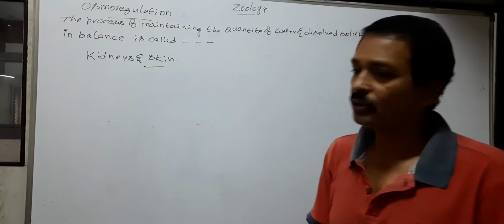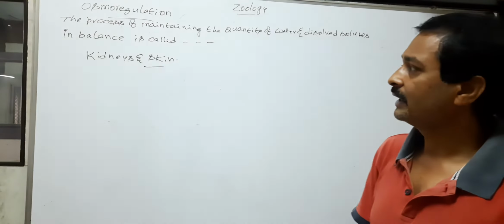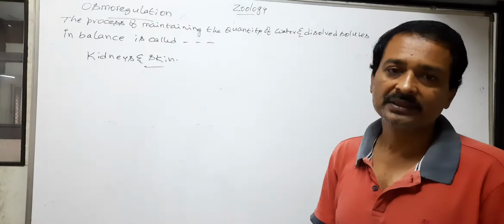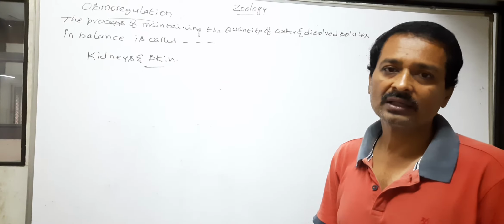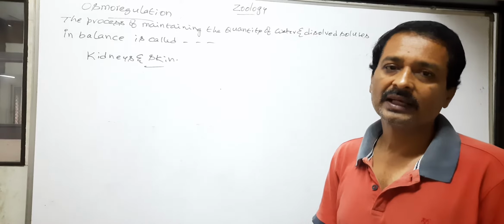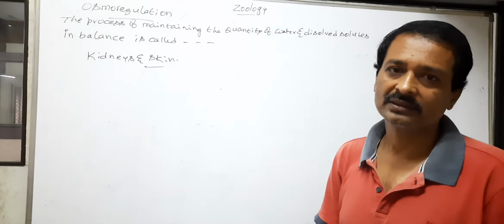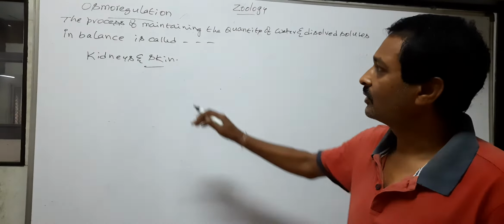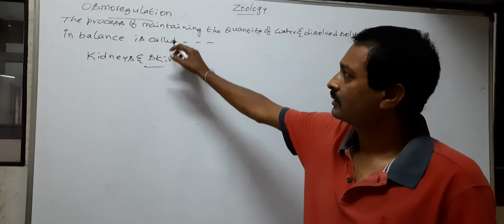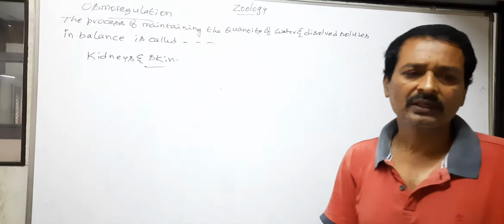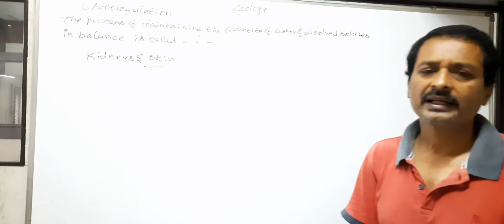The kidneys and skin excrete excess water, salts, nitrogenous waste, etc. So, the kidneys and skin maintain osmoregulation.